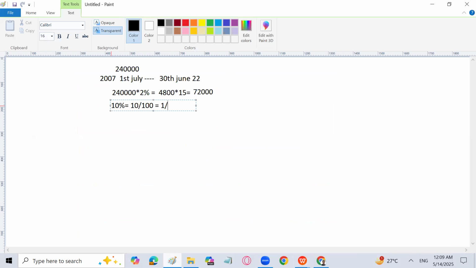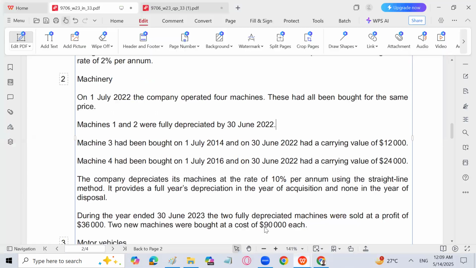It means 1 over 10. So it means the life of all the four machines, because the depreciation rate is straight line and 10%, is 10 years. So the life of the machine is going to be 10 years. So let's calculate now. Life of the machine is 10 years, all the machines.